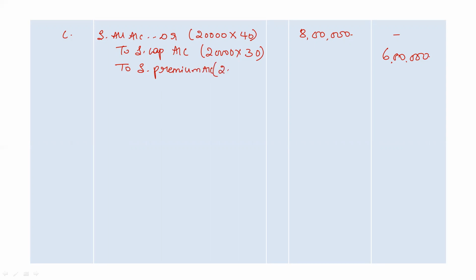Okay, for 20,000 shares, premium is 10 rupees per share, so 2 lakh rupees. So total allotment money asked was 40 rupees. Actual allotment money is 30 rupees and 10 rupees is the premium asked during allotment by the company. Right? In total, it's 8 lakh rupees. If you check, your debit and credit balance will match.